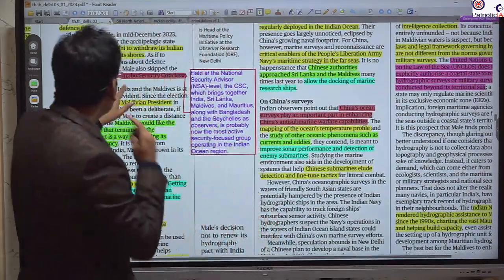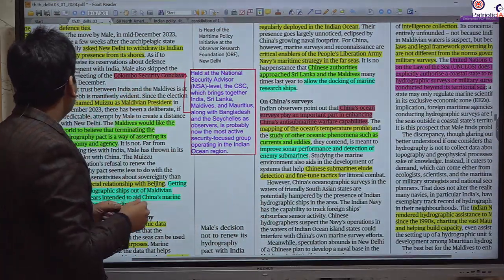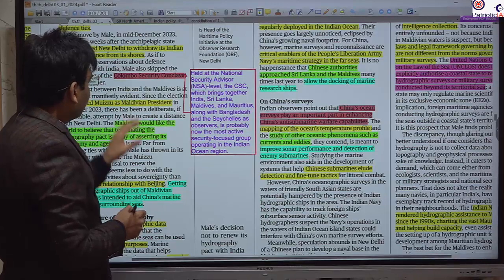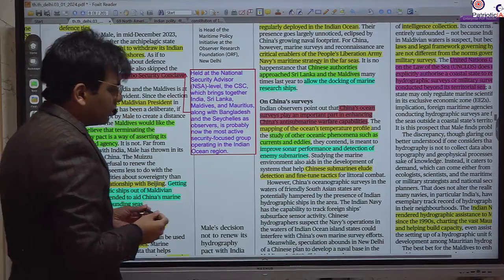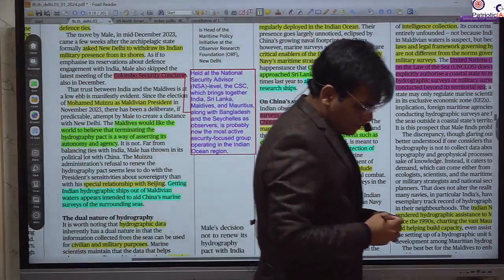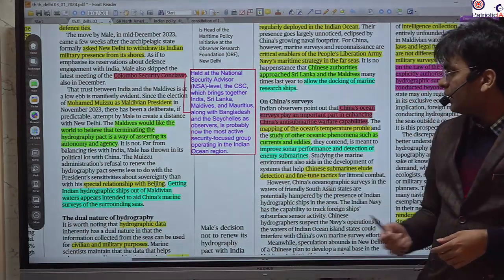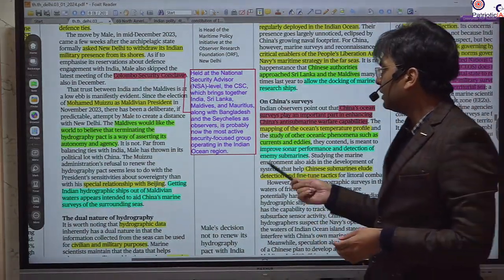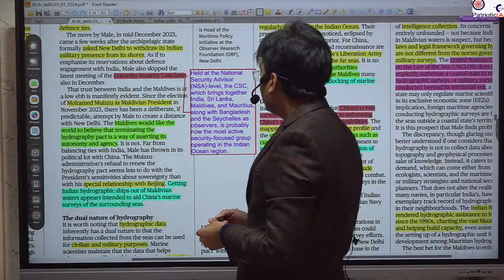One thing you should know: at this Colombo Security Conclave, particularly the Maldives didn't participate. What is this Colombo Security Conclave? This was started under an Indian initiative, particularly by the National Security Advisor Ajit Doval. And who are the members?